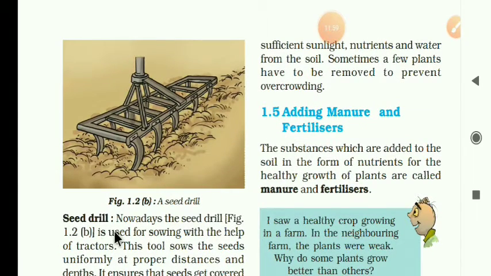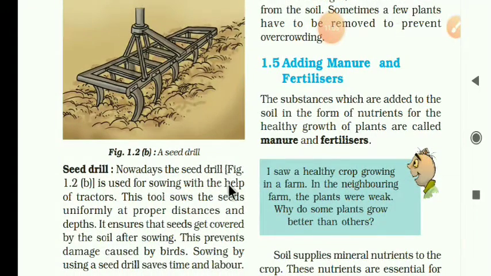Now next, seed drills. Nowadays the seed drill is used for sowing with the help of tractors. See the design here, the seed drill, which farmers are using. This tool sows the seeds uniformly at a proper distance, equal distances and depths. It makes sure that the seeds get covered by the soil after sowing.